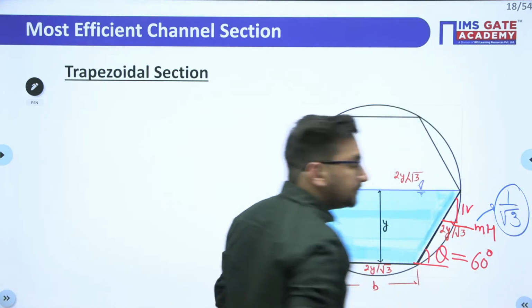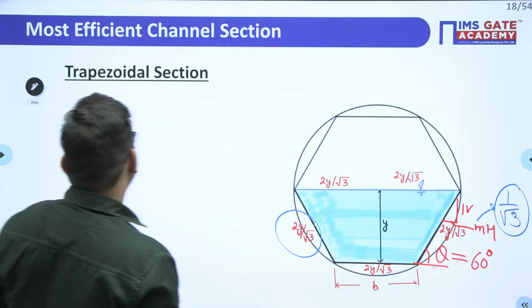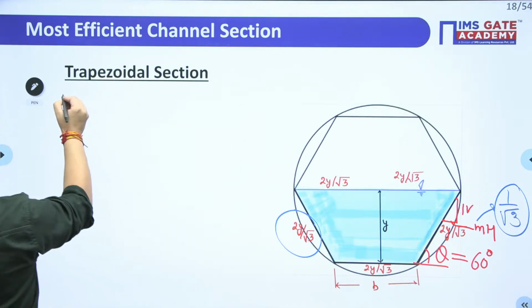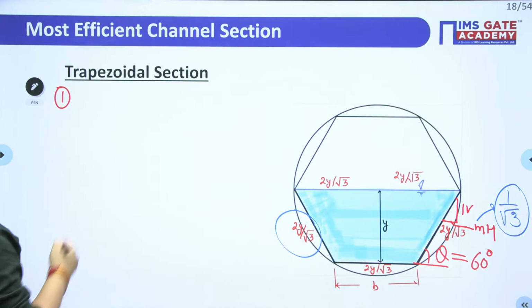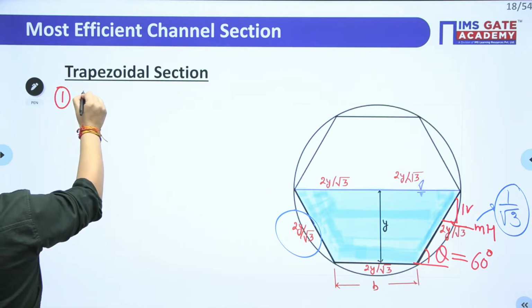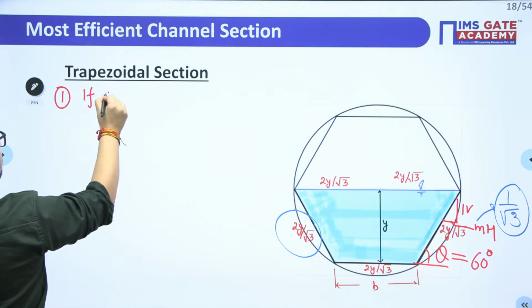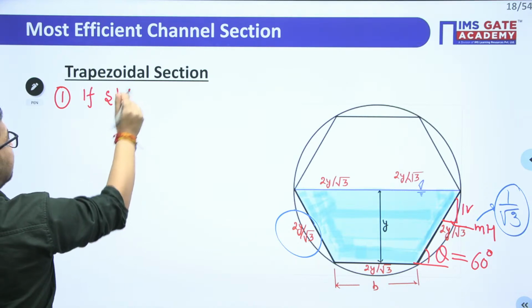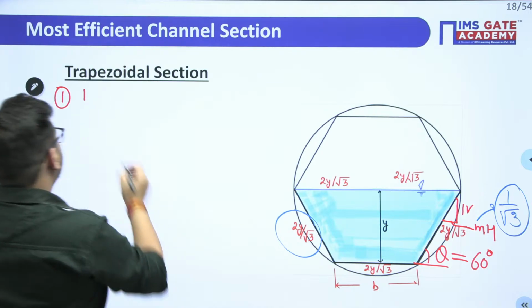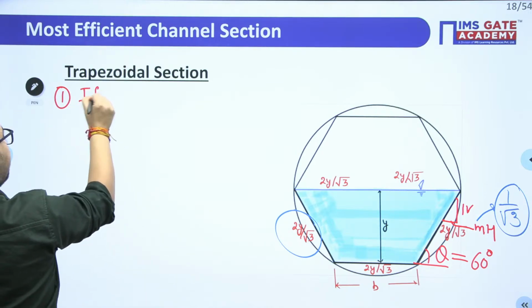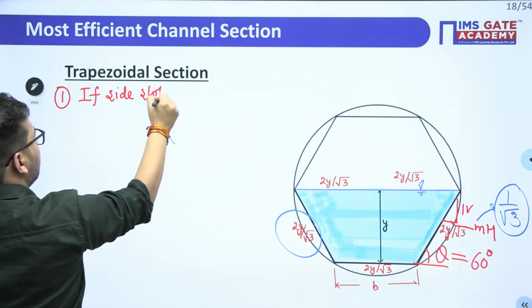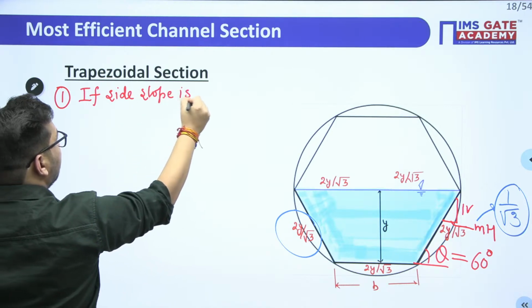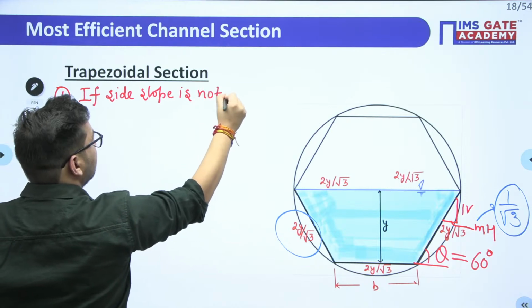So what are the characteristics? There are two types of cases. One in which the side slope is constant, the side slope is not a variable.